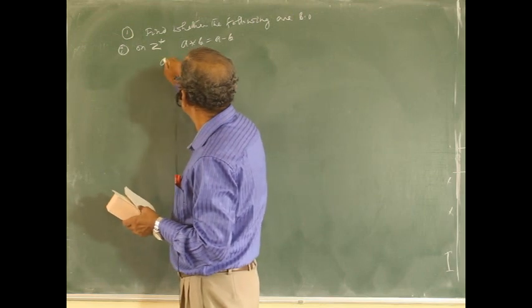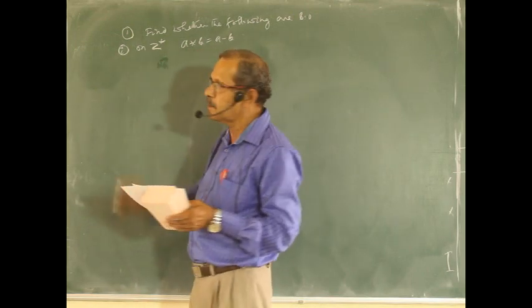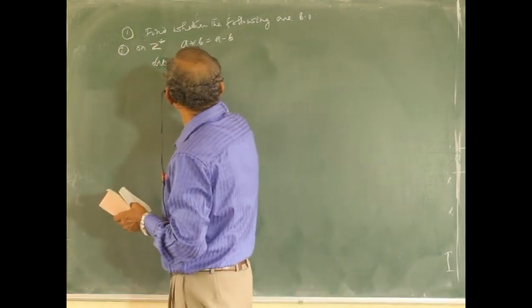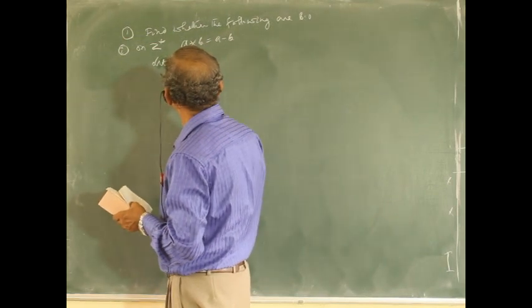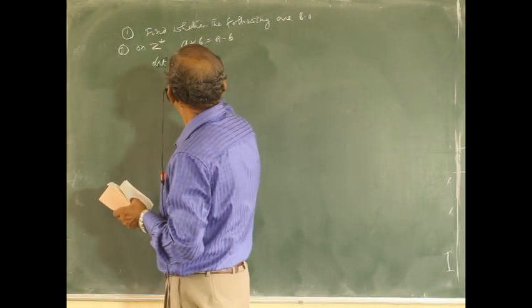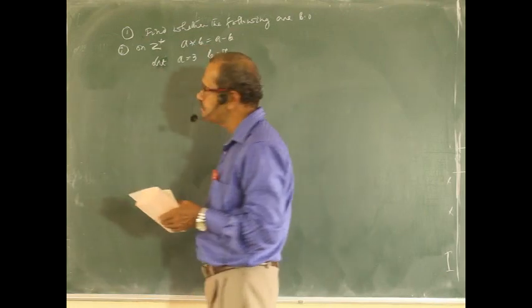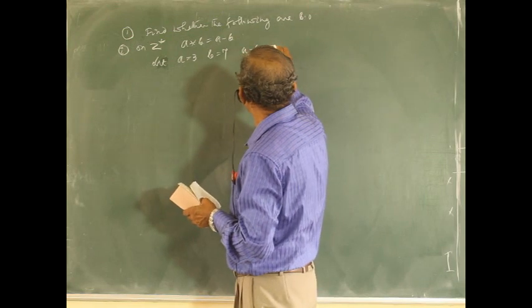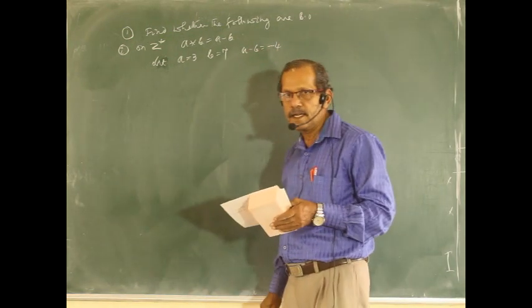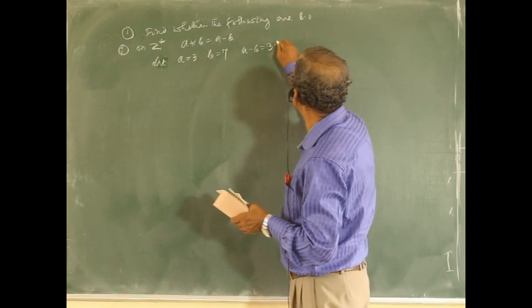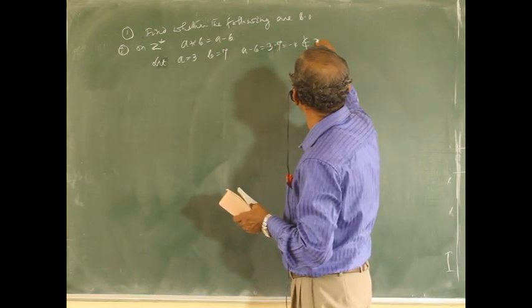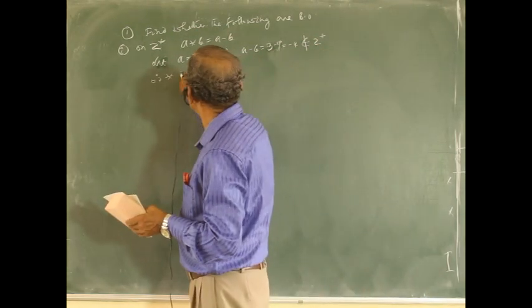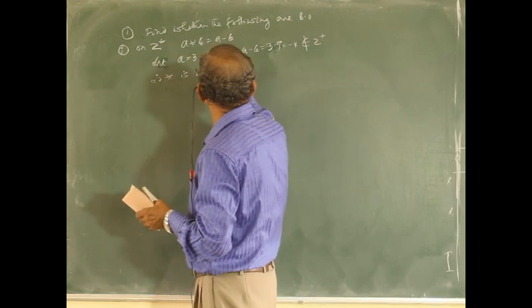Clearly it is no, because if it is not a binary operation, you can just give an example. Let a equal 3, b equal 7. a minus b is 3 minus 7, which is minus 4. Minus 4 does not belong to Z plus. Therefore, star is not a binary operation.